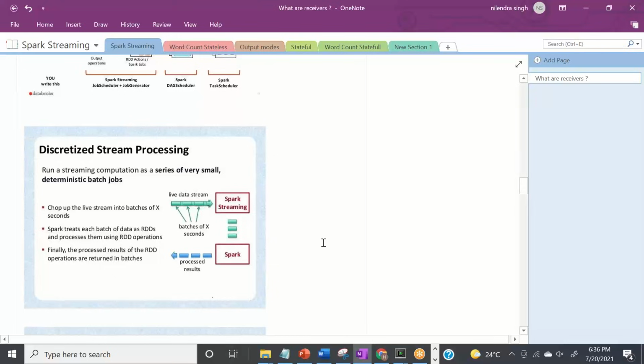They are called discrete stream processing, right? And this is live data processing. It goes to Spark Streaming, and then we call them DStreams from here. In simple terms, we made DStreams.